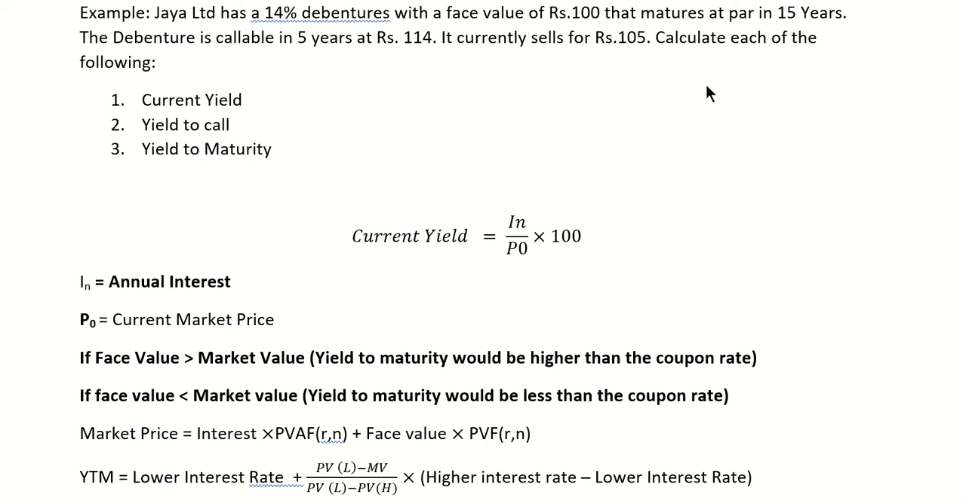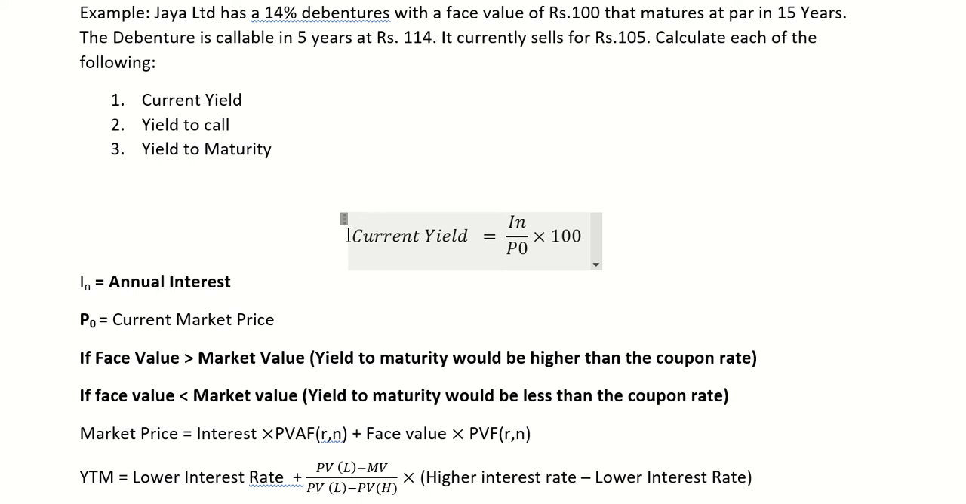So in this question, we have to calculate three things. First is current yield, second is yield to call, and third is yield to maturity. So let's start with the question. The first part of the question says calculate current yield. As we have also discussed in our previous classes, current yield is, if the person is selling the bond right now in the market, how much that person will gain.